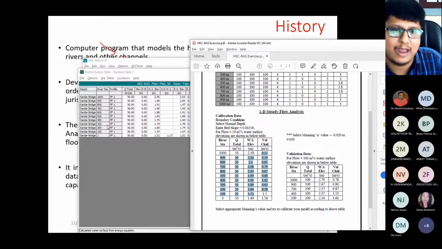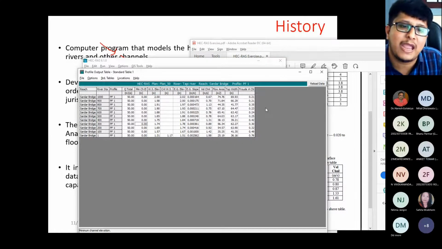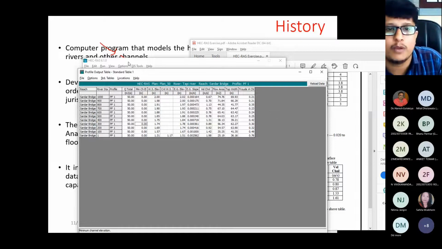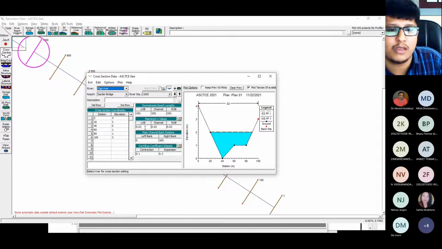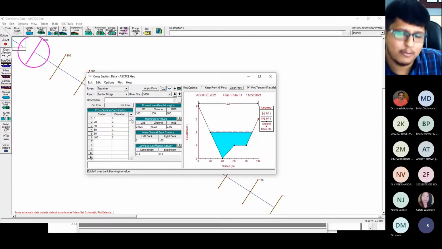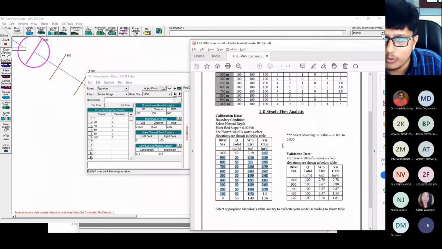So for getting that, what do we have to do? We have to change the value of Manning's N. Now what value have we taken for the study? Again we go to the cross section. What have we taken? 0.02. Let's start with 0.025, because the range I have already written in my exercise. You can take the value of N from 0.020 to 0.03.